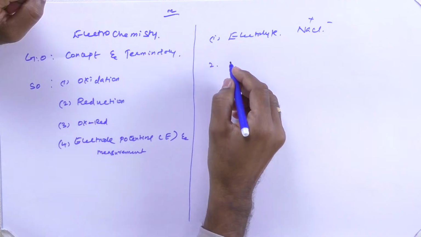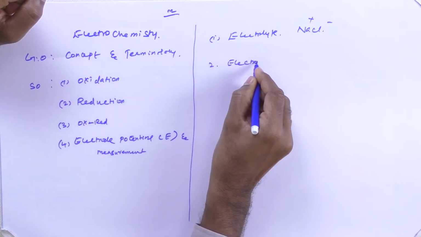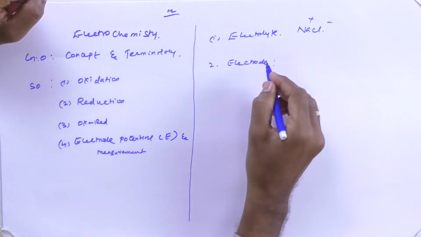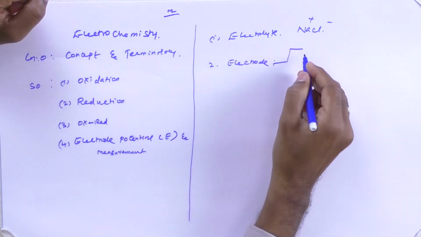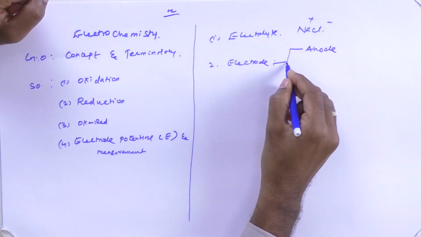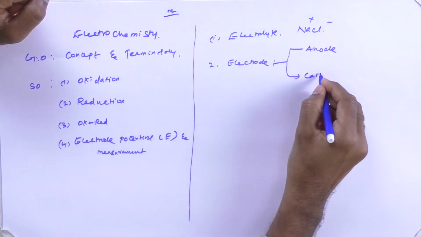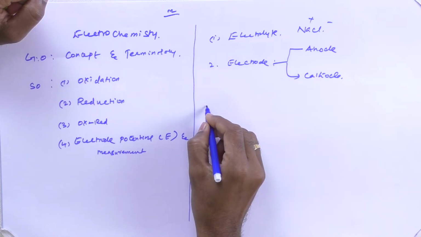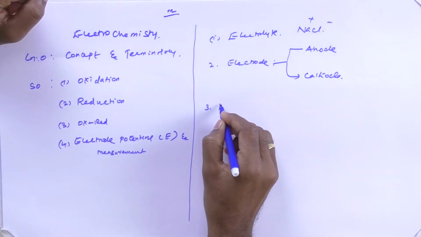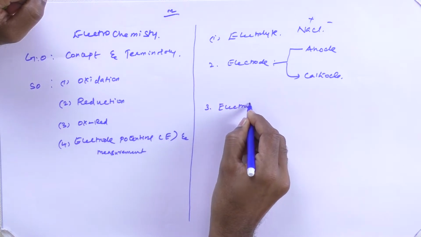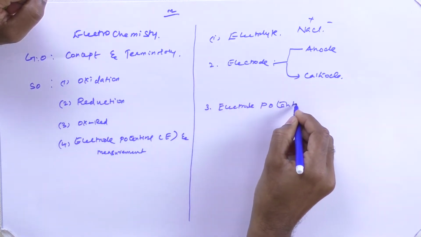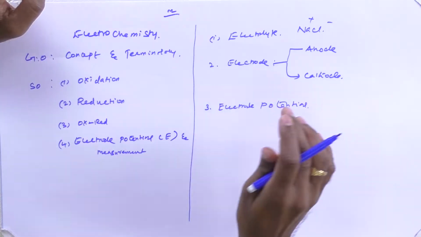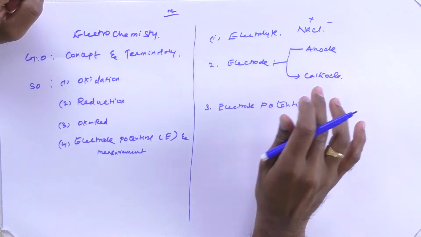And the second terminology involved in the electrochemistry concept is electrodes. It has two classifications: one is an anode and the second is a cathode. Anode and cathode are the electrodes of a particular cell or battery, whatever the case may be. And the third one is electrode potential. Now we are going to concentrate on what is meant by anode and what is meant by cathode.